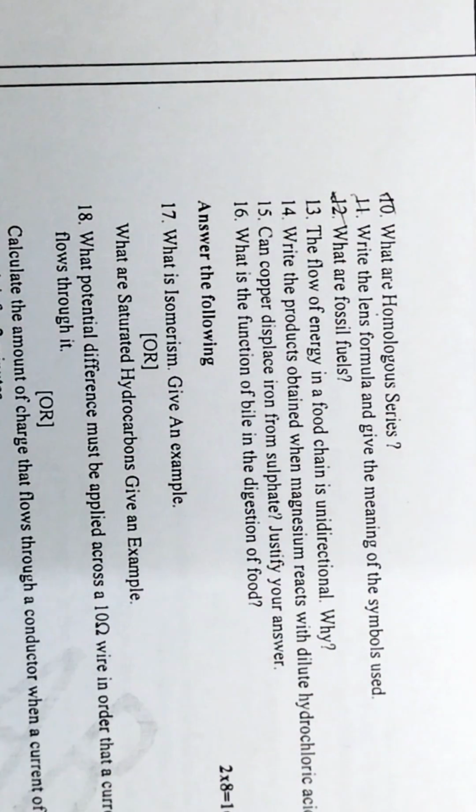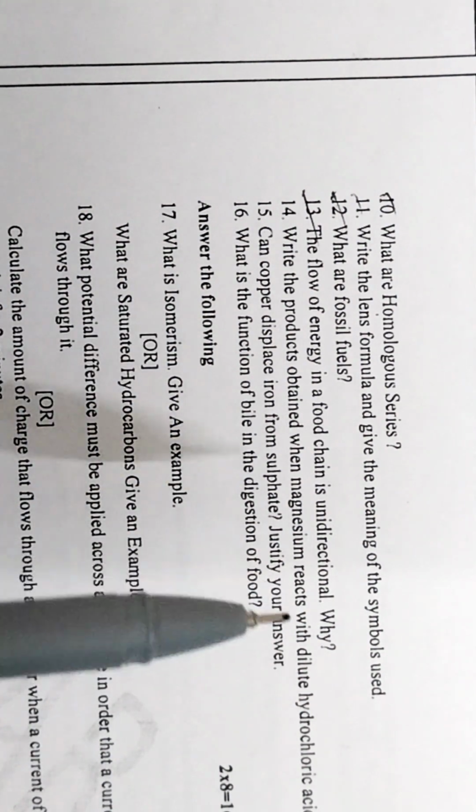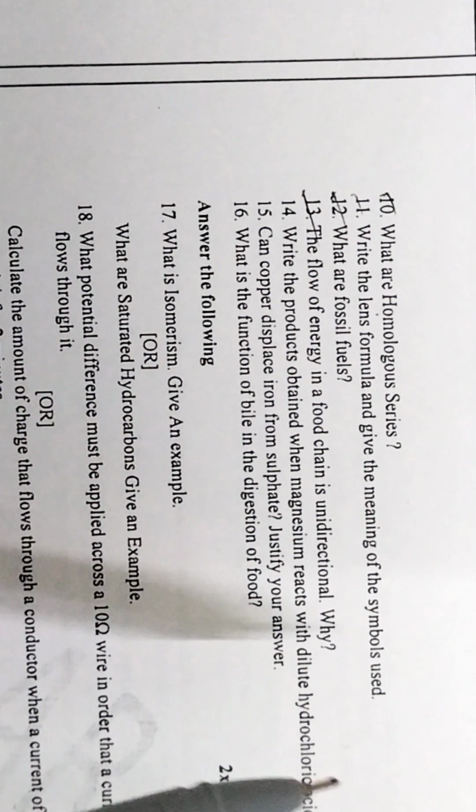Then the next question is, the flow of energy in a food chain is unidirectional. Why? So what is the reason? The reason that we have to give is because energy captured by the autotrophs does not reverse back to the solar input.